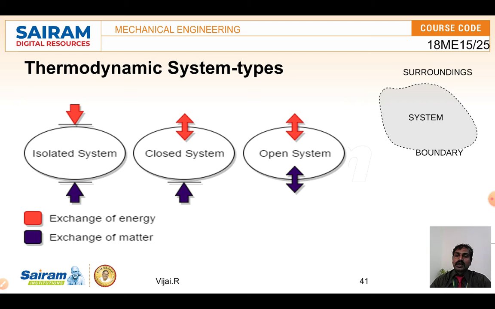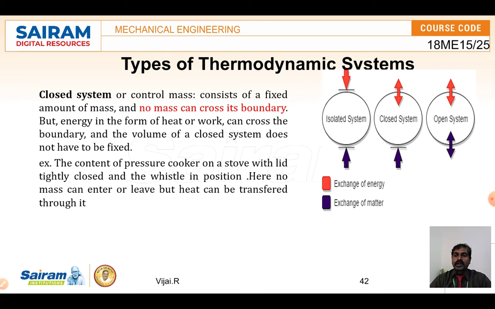This is what the thermodynamic systems say. One by one, let us see. In a closed system, no mass can cross the boundary, as the blue color indicates, but heat transfer takes place.